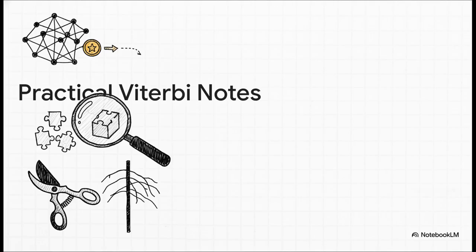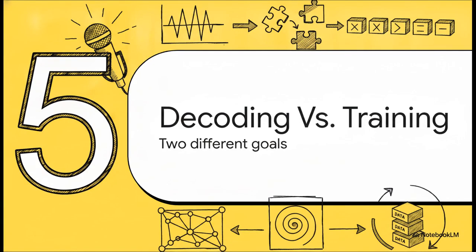So real ASR uses something called beam search alongside Viterbi. This prunes away the low-scoring paths on the fly, keeping the whole process feasible, and eventually spitting out the one best word sequence. And that brings us to our final topic today, Section 5, Decoding versus Training.